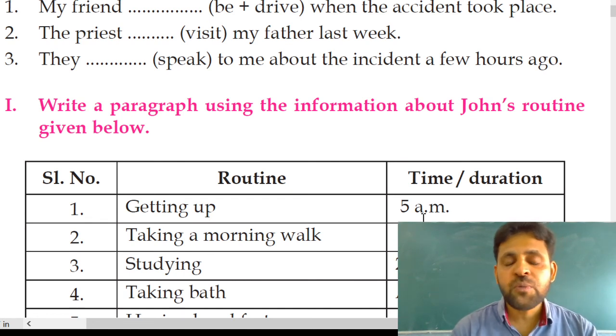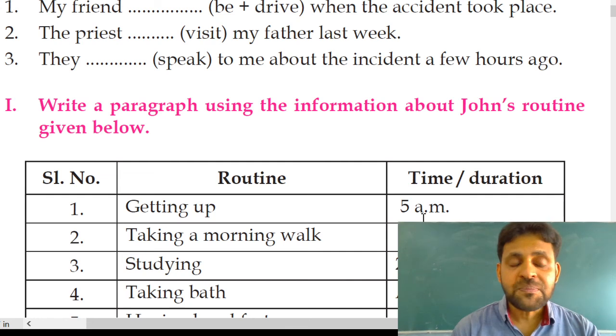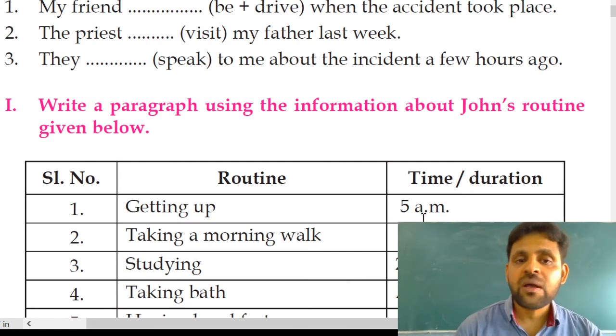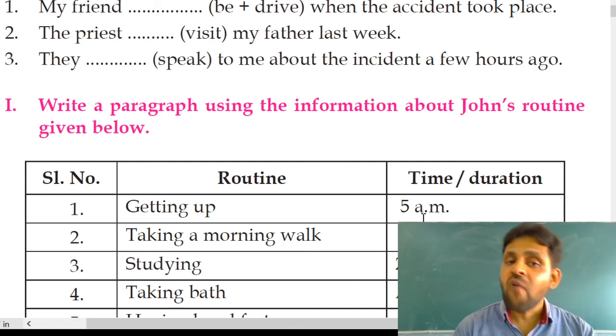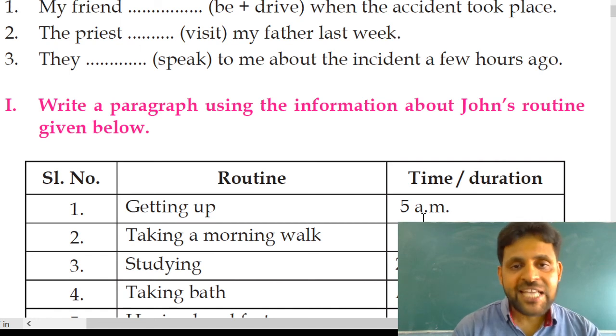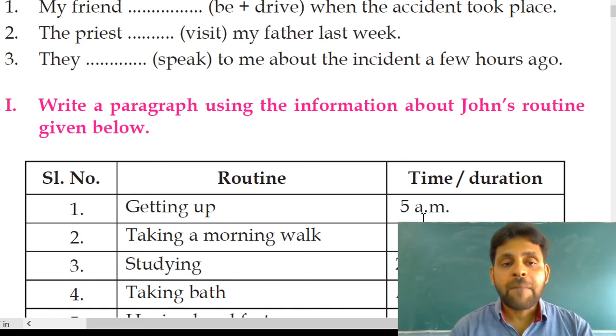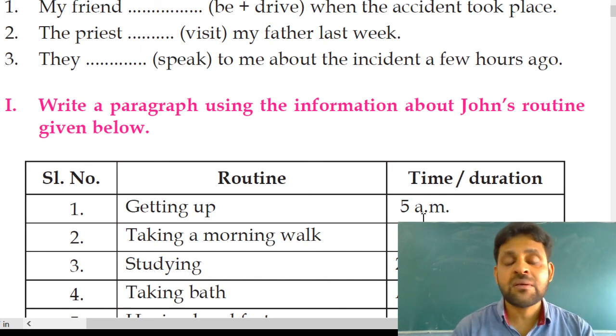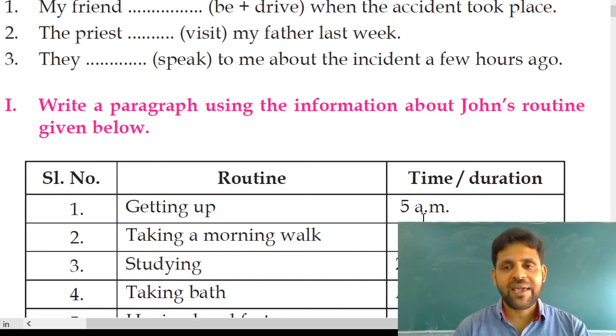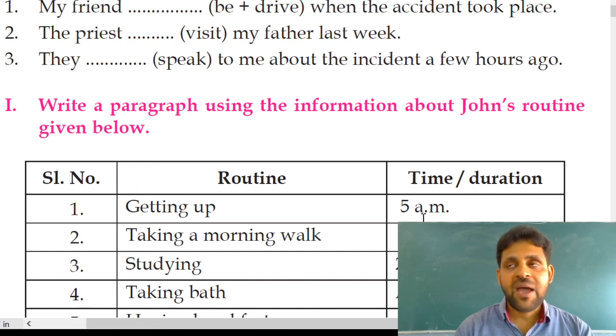So what you have to do? You should take the singular past be form was and add ing to the base form of the verb drive. So the answer is: my friend was driving when the accident took place. Did you understand? My friend was driving when the accident took place.